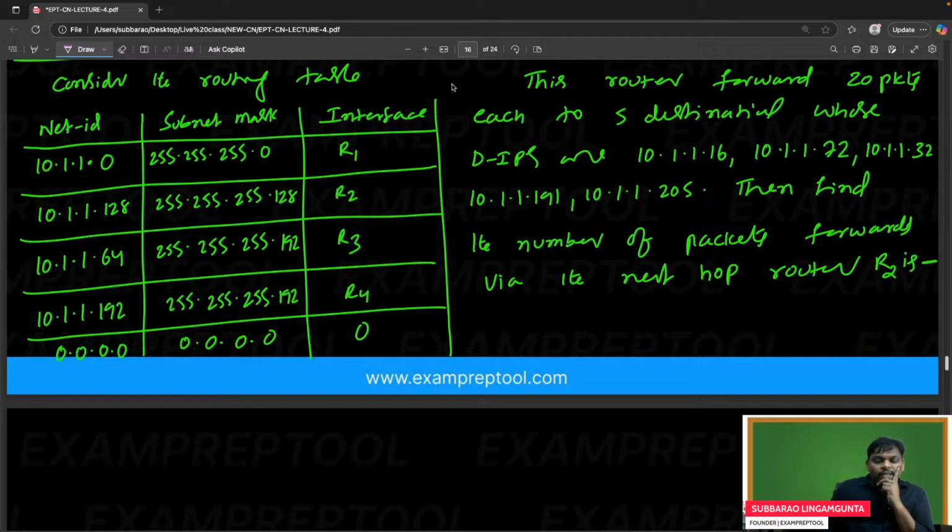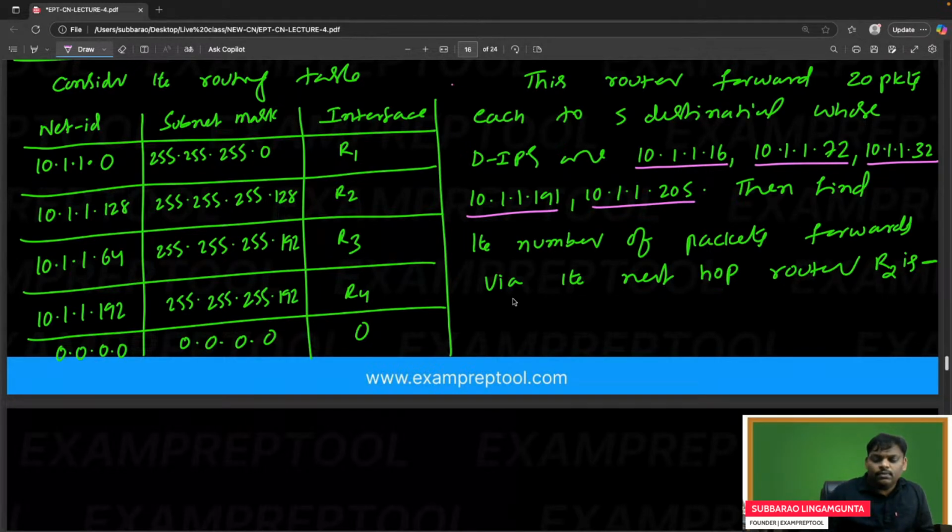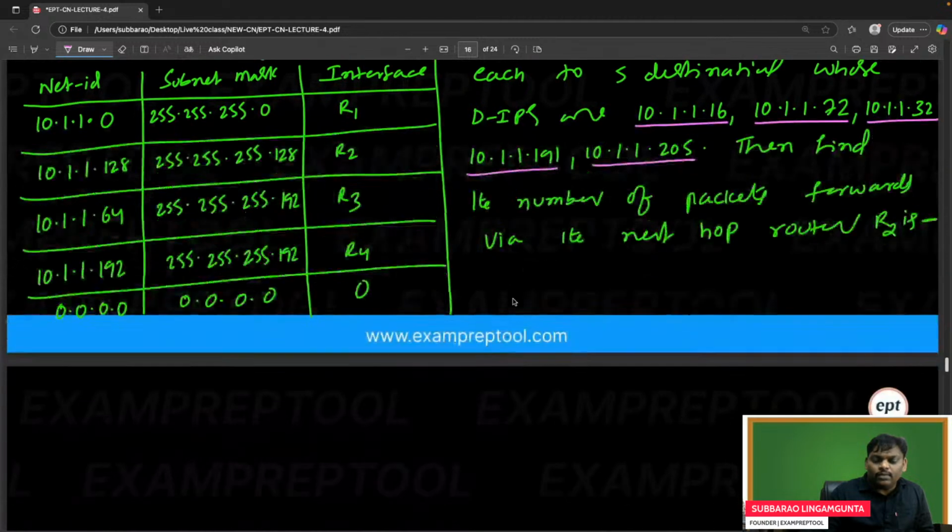So 20 packets contain this destination IP, 20 more contain this one, 20 more this one, 20 more for this, 20 more for this. Totally 100 packets.